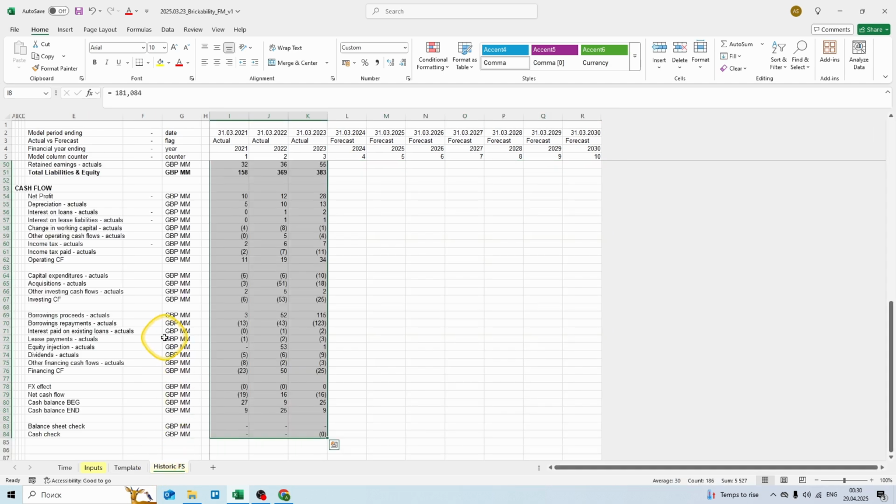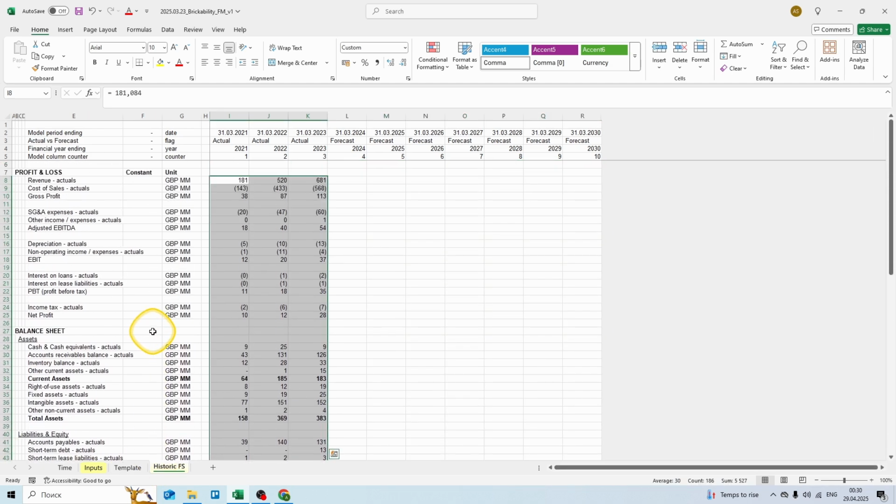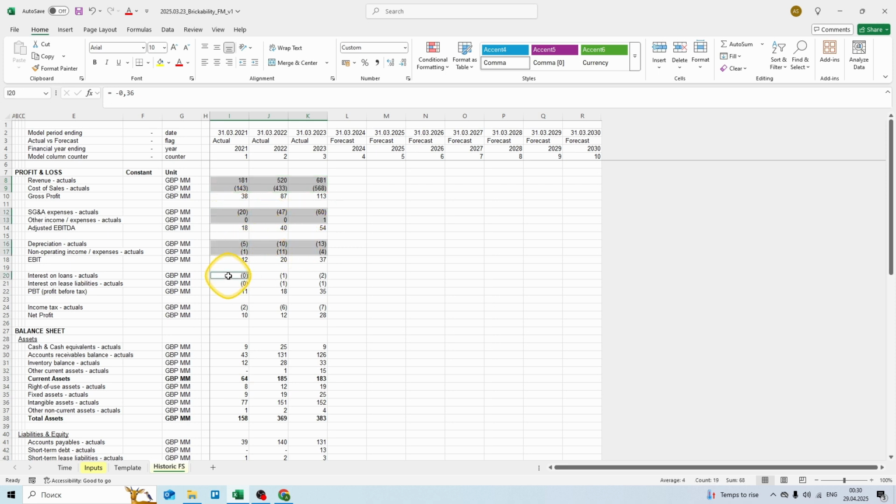Now let's go back to historic statements, and we want to highlight in yellow all our inputs. So hold down Ctrl and with your mouse select all the inputs.